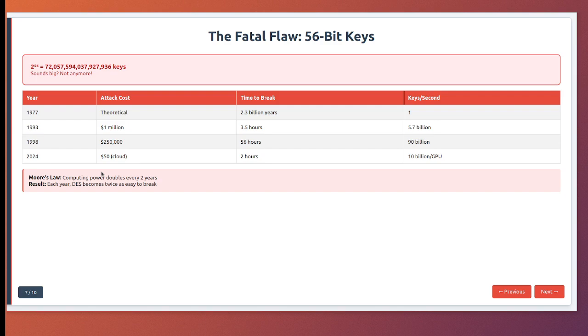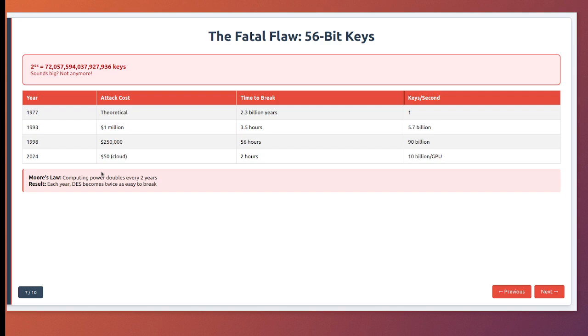A 56-bit key means 2 to the power of 56 possible keys. That's about 72 quadrillion. In 1977, if you could try one key per second, it would take 2.3 billion years to try them all. Even trying a million keys per second would take 2,283 years. No wonder it seemed unbreakable.